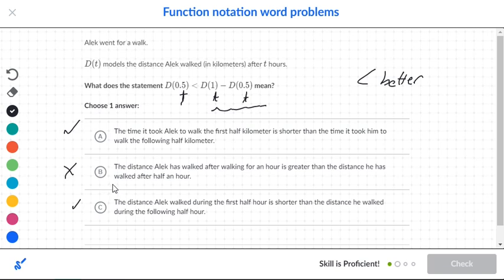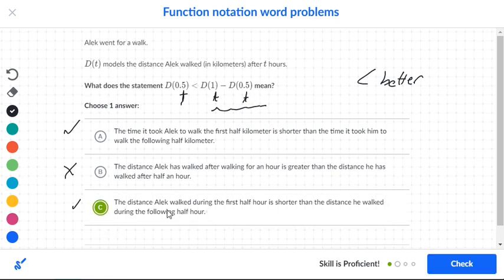So if we go back and look at A, it says the time it took Alex to walk the first kilometer is shorter than the time it took him to walk the following half hour. And now the next one talks about the distance. So the distance Alex walked during the first half hour is shorter than the distance he walked during the following half hour. So right there, that one would actually make more sense because we're talking about the distance between these two. Because we have our time, we know we're dealing with half hour, but we know that the distance in the second one would be more. So I would go with C.